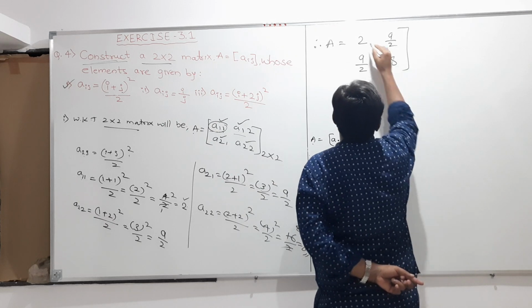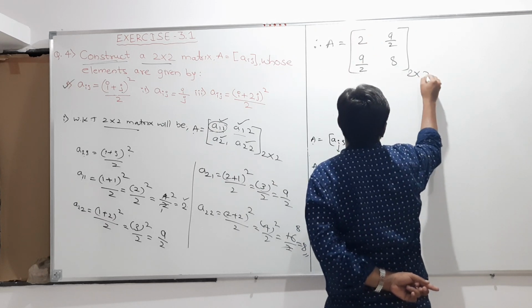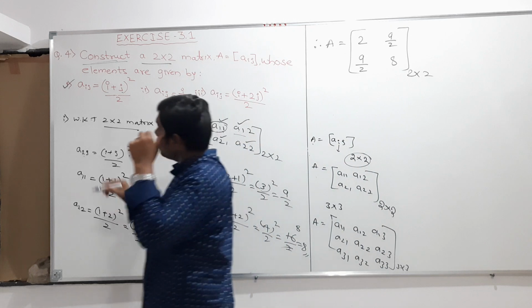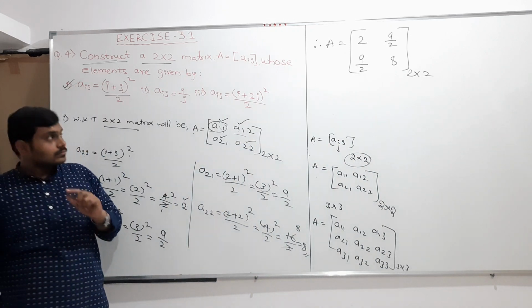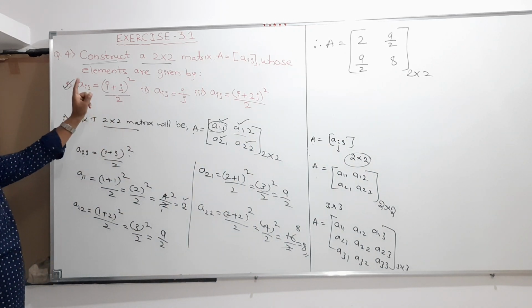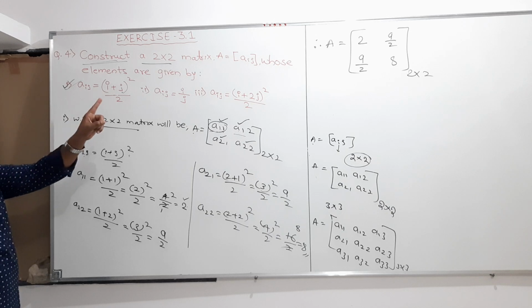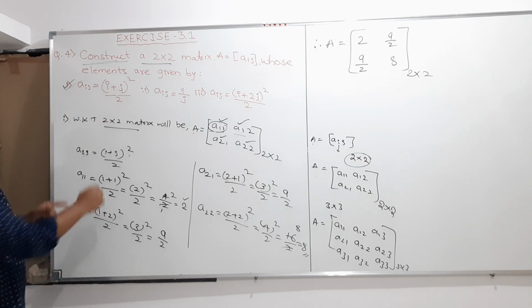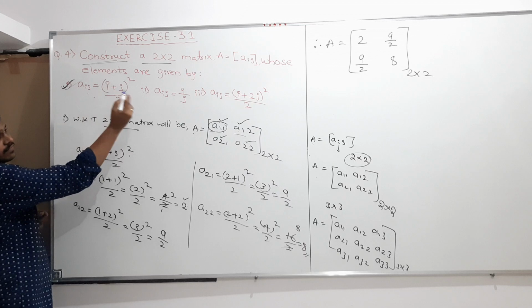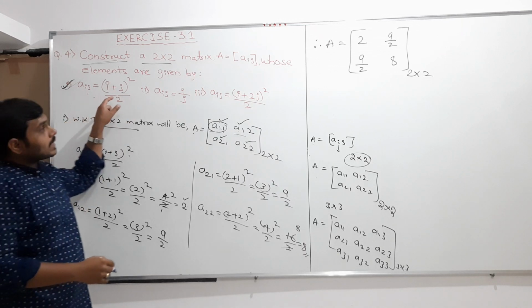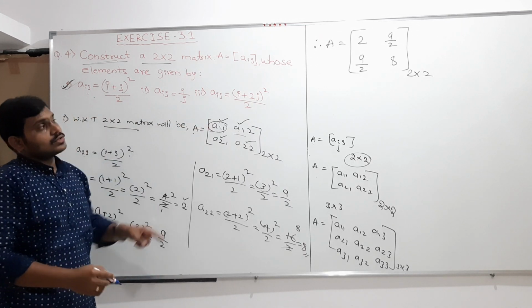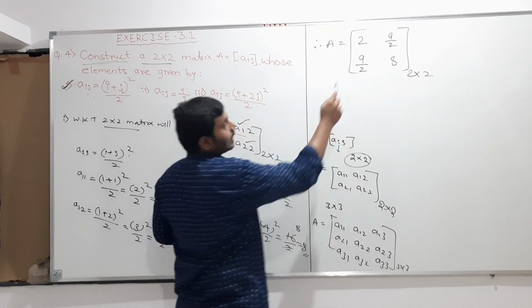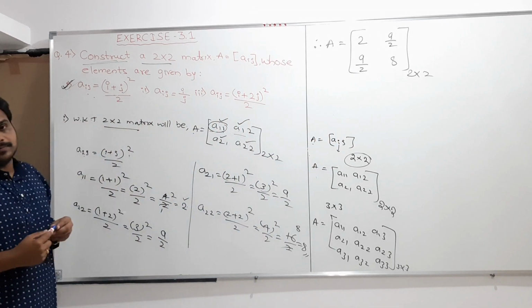So therefore this is our matrix of order 2 cross 2. They have given: construct a 2 cross 2 matrix A is equals to Aij, whose elements are given by this. The elements will be like this. So this is the first matrix of the order 2 cross 2, these are the values I got. Like this we will construct the second one.